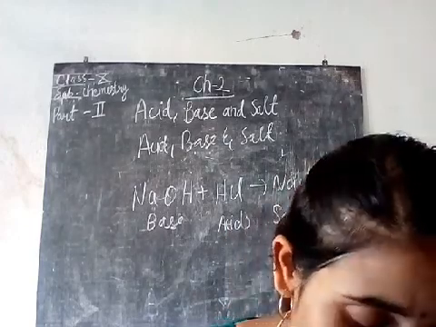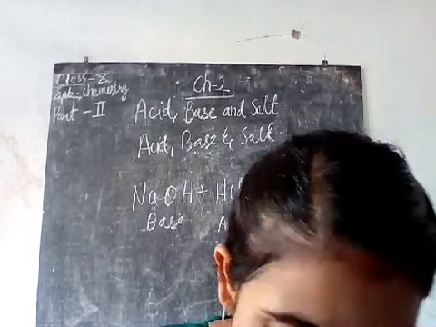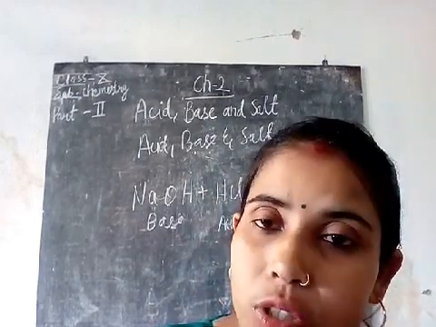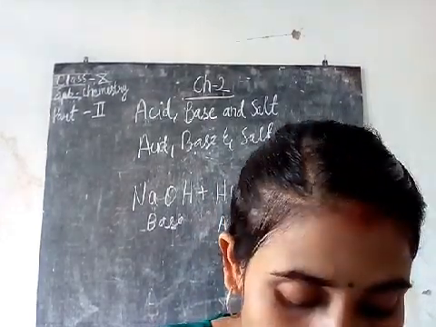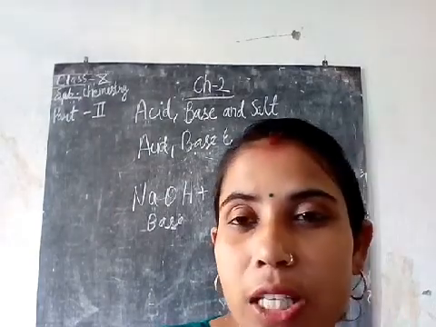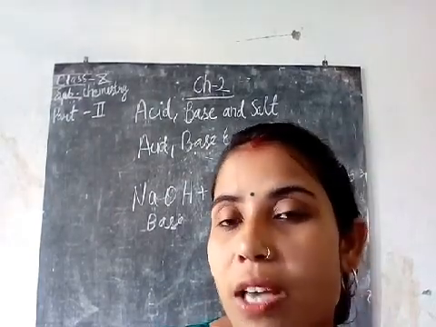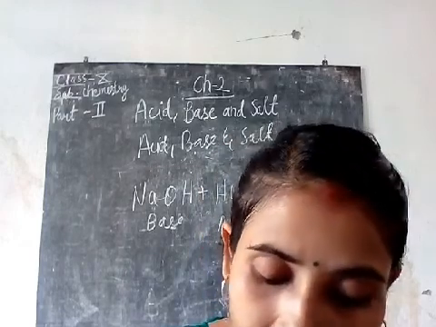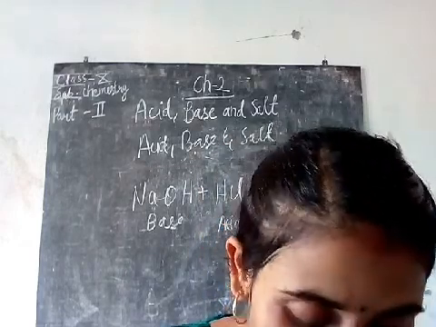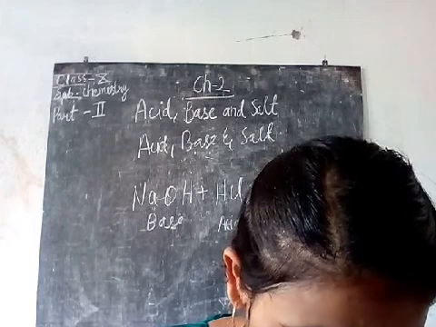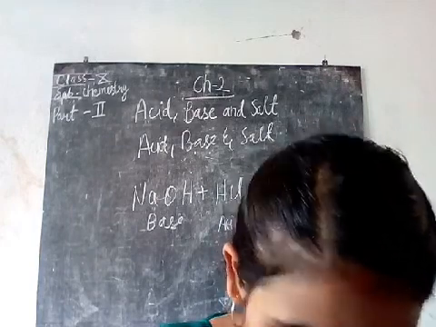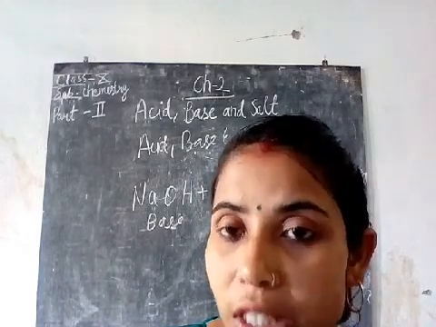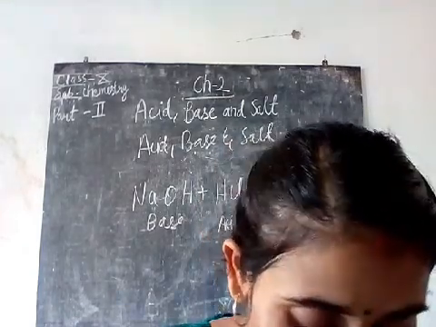Now the salts having the same positive ions are said to belong to a family of salts. That means the salts have positive ions and negative ions. Sodium chloride, potassium chloride, ammonium chloride, all these are salts which belong to the same family.